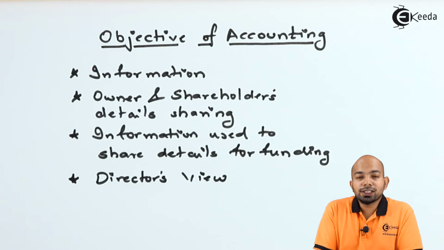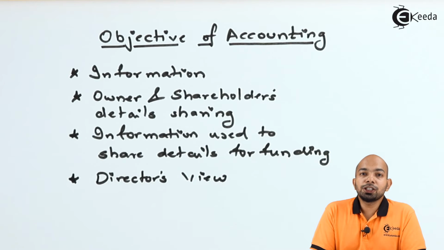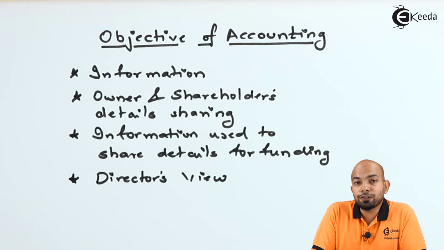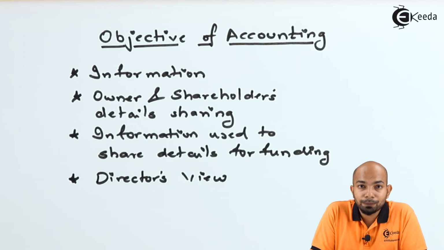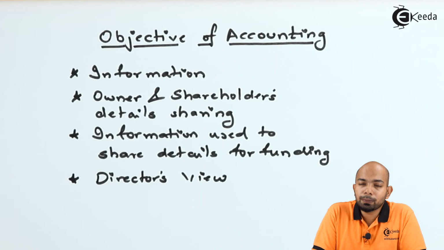We have mentioned 2 points here: information used for sharing details for funding, and the director's point of view. Now, when we talk about information used for sharing details for funding, what do we exactly mean by that?